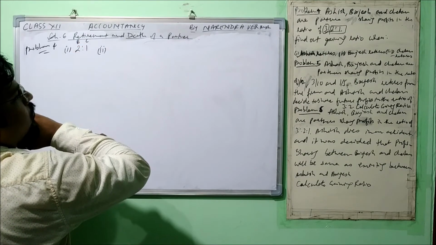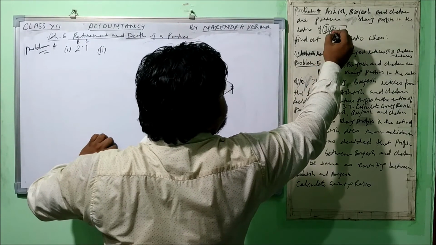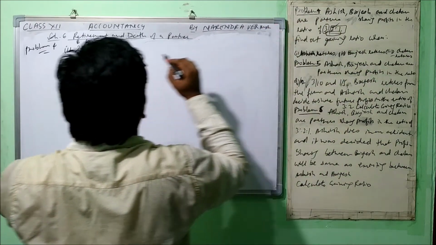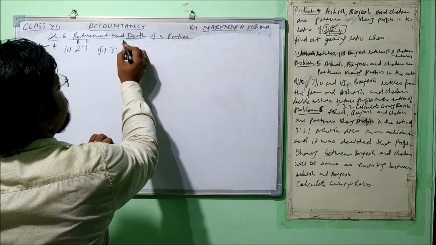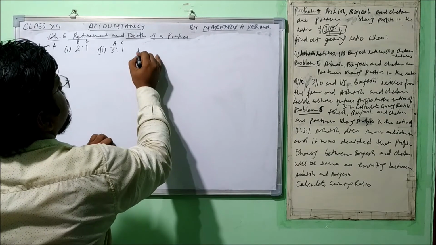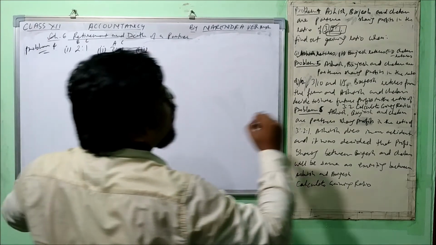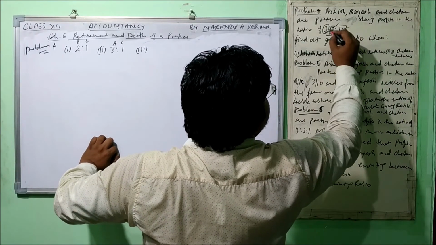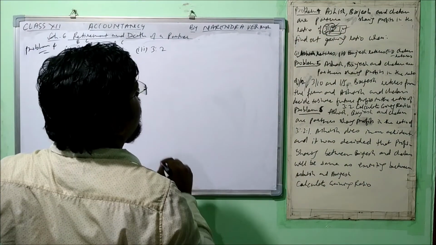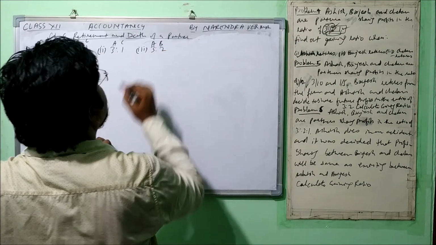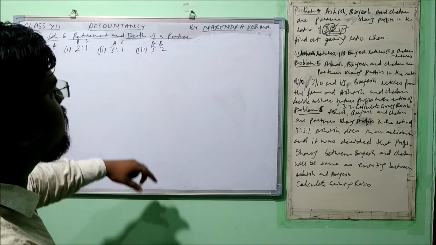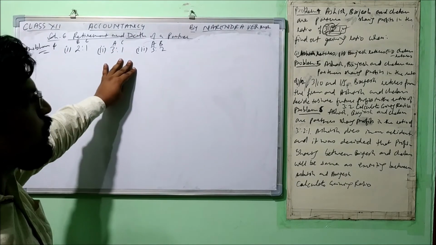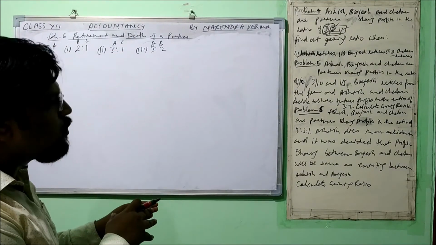Brijesh and Chetan. Okay, now if Brijesh retires means this goes, then 3:1. This is the ratio between Ashish and Chetan. Now let's talk about third one. When Chetan retires, when this goes, so this is the ratio between Ashish and Brijesh. Right, 3:2. So that is what the answer. This is the new ratio as well as the gaining ratio. Okay, it's very simple situation one.